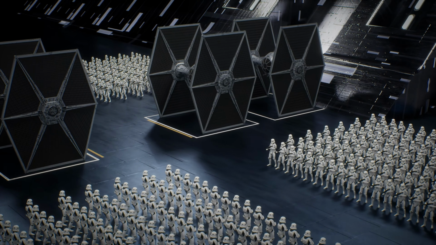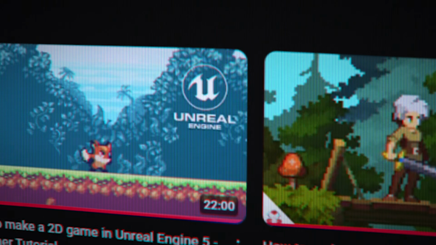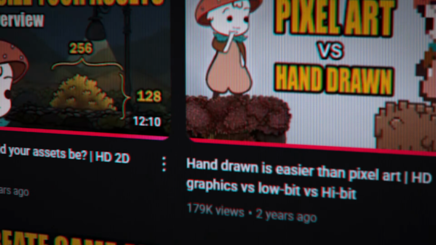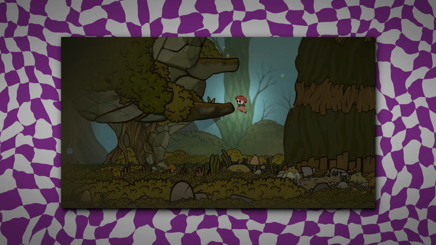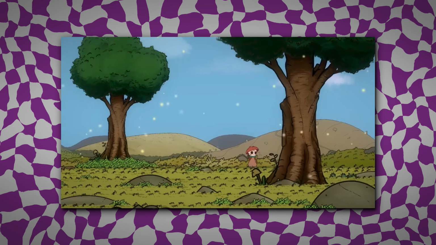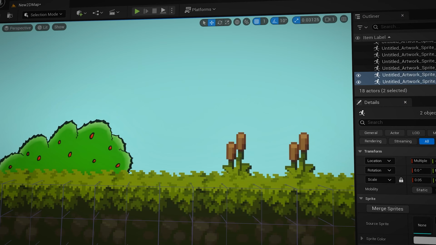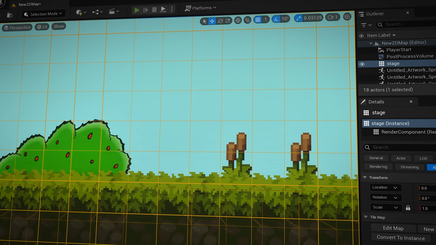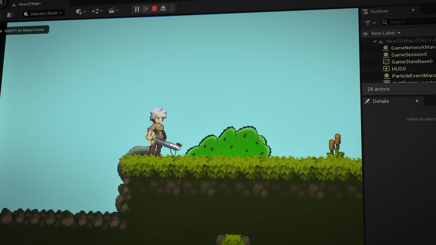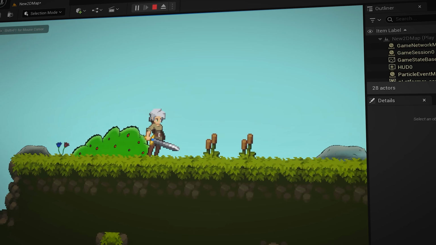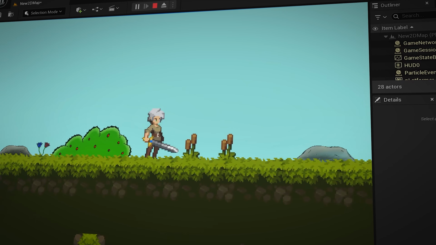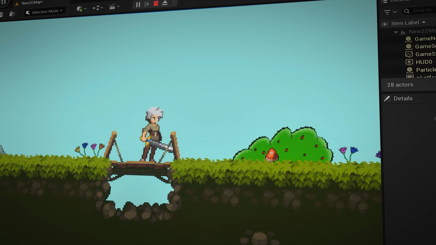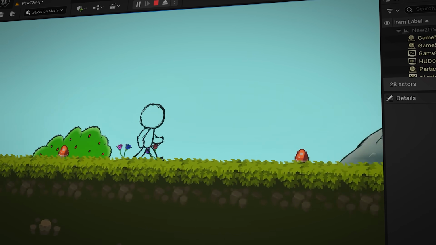I also watched a lot of Cobra Code and Nonsensical 2D for making 2.5D or 2D games in Unreal. They do a great job at explaining Unreal Engine concepts and the different types of game art that is needed for projects. I managed to make a sketch for a walking animation and implement it using flipbooks. I know this is not a lot, but it did give me the foundational knowledge to be able to create an idle, walking, running, and jumping animation if I decide to go full 2D with another game.